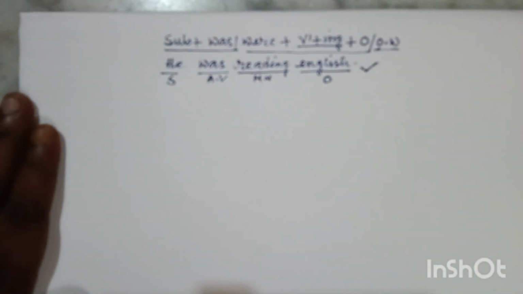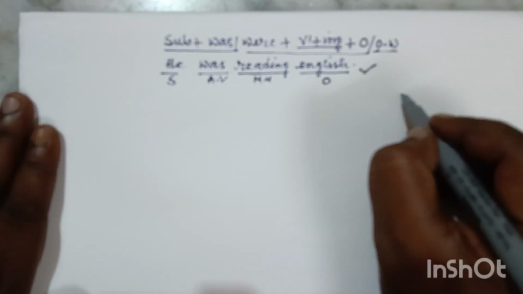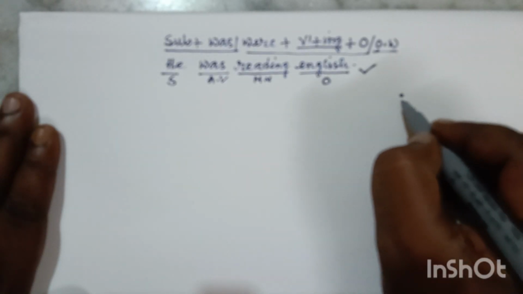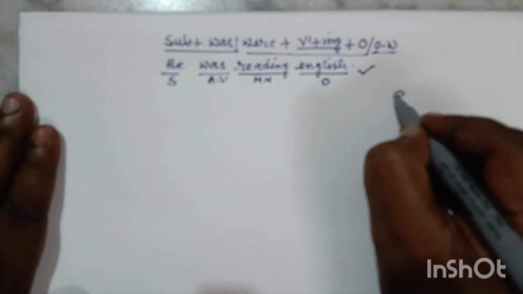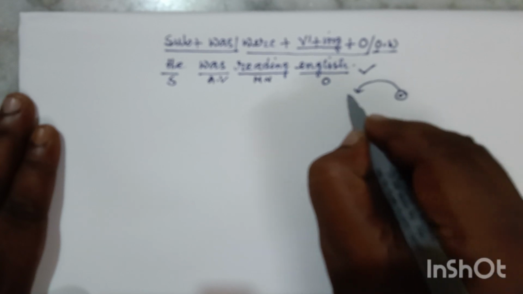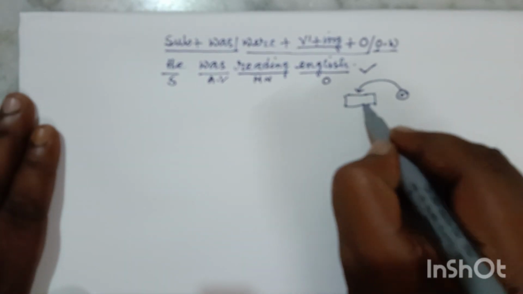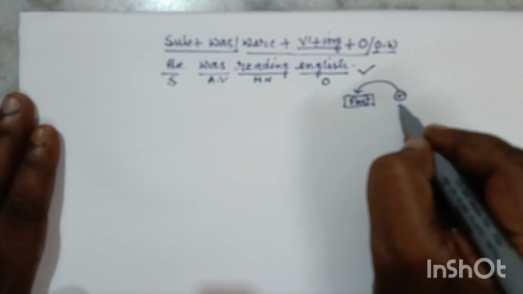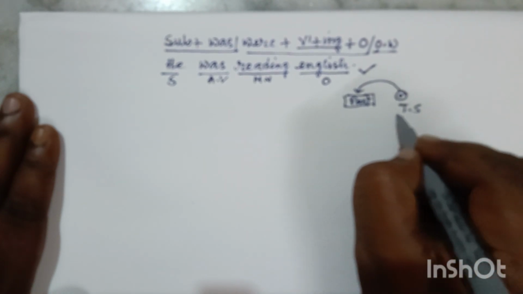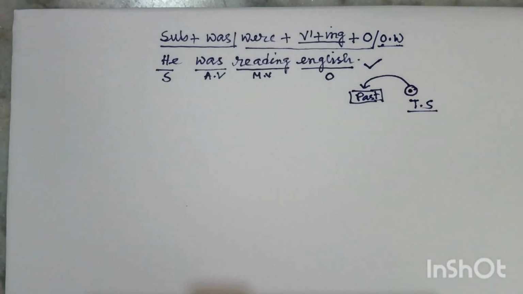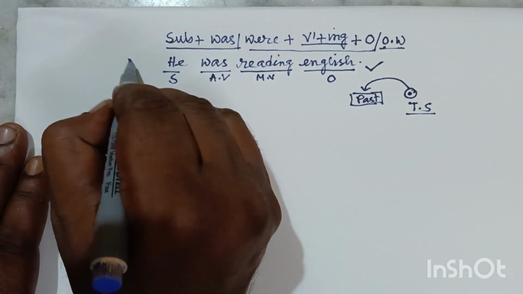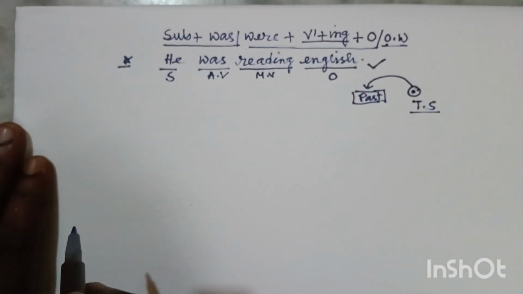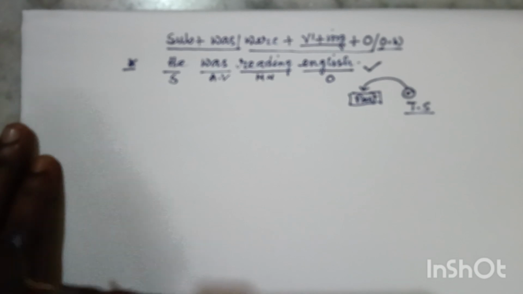This sentence is correct. That means suppose this is the time of speaking. In respect of this time, obviously this action took place here, because this is the past time, and this is our time of speaking. My dear friends, I think you know this. Friends, this is the basic past continuous tense. Now, friends, you can understand.